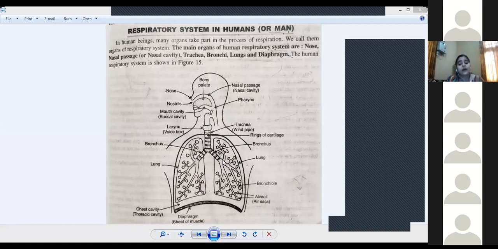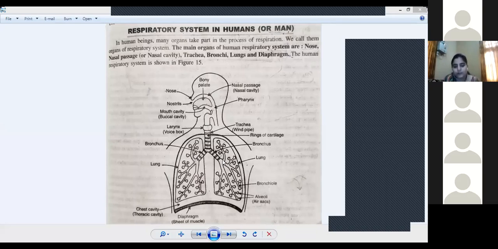At the end of each bronchiole, you can see a sac-like structure that is called the alveoli. Alveoli is a sac-like structure that is present at the end of each bronchiole. Now, we have two lungs, one pair of lungs. Just remember the right lung and the left lung.